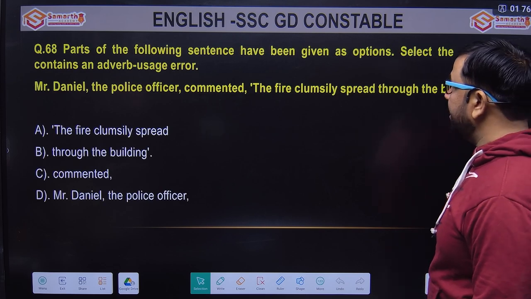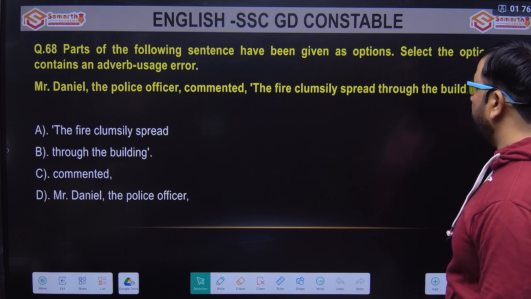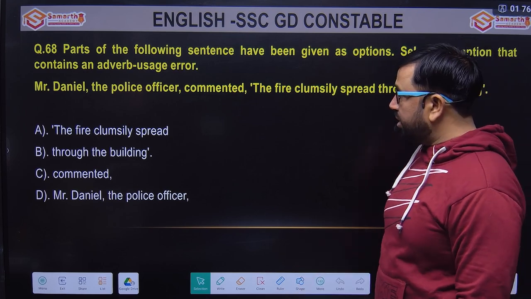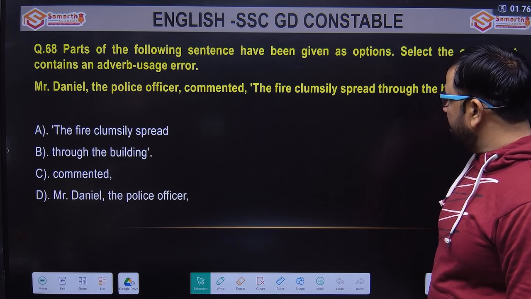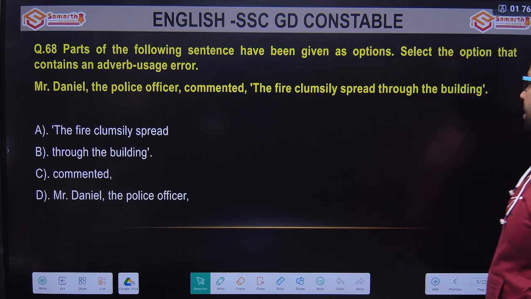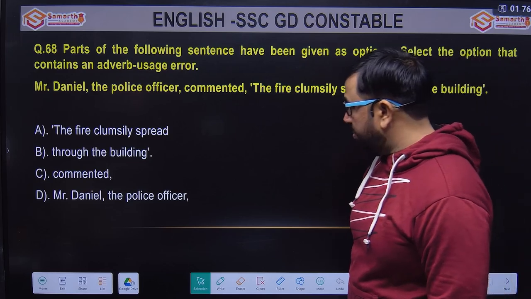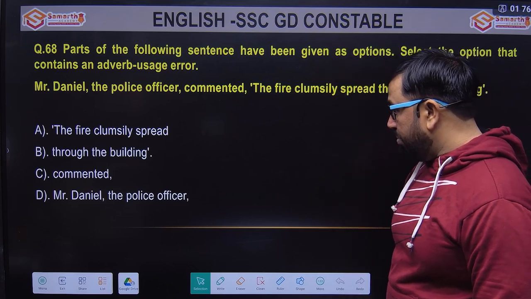Parts of the following sentence have been given as options. Select the option that contains an adverb usage error. Again, the error is with an adverb. Let's see. Mr. Daniel, the police officer, commented the fire clumsily spread through the building. Options are: the fire clumsily spread through the building, commented, Mr. Daniel, the police officer.